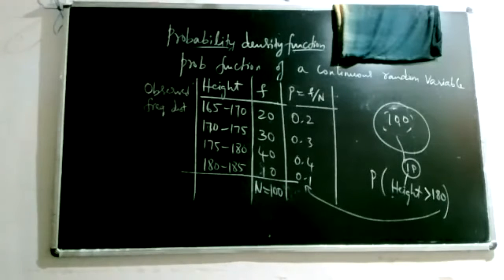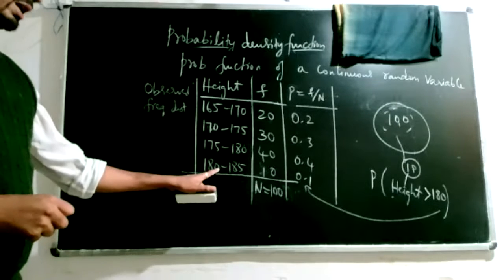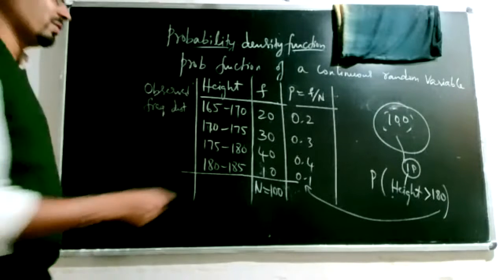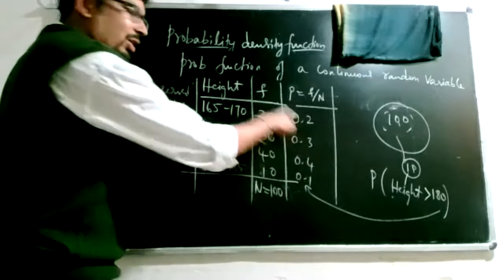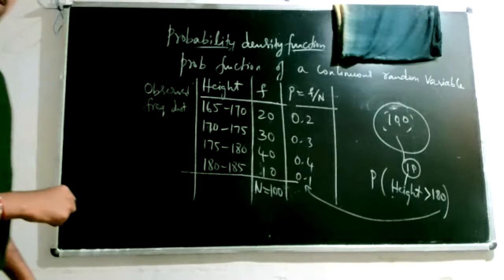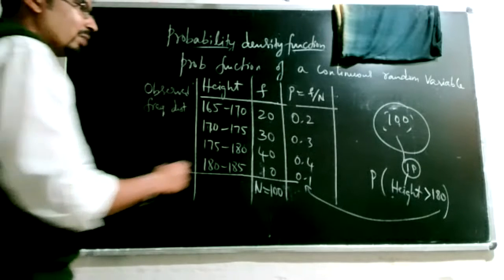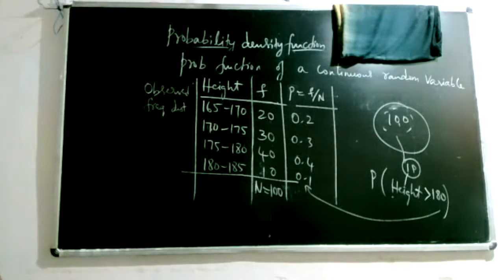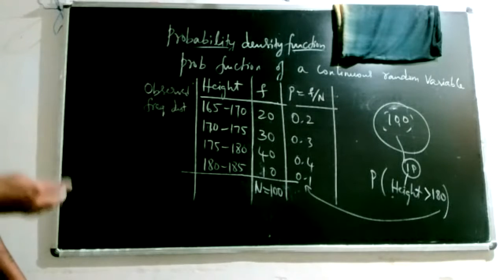So there is a 10% chance that the randomly selected soldier will have his height above 180. This is how probabilities are observed. If you have some past data on the height of the soldiers, you can work out the chances of getting high and low values, and based on that you can revise the cutoff system.